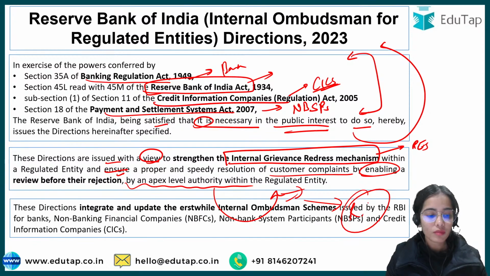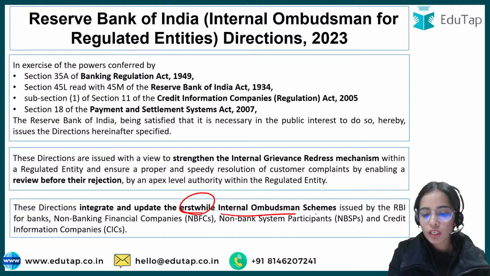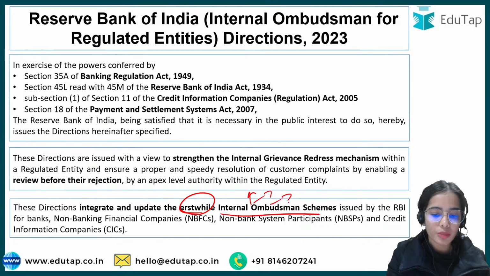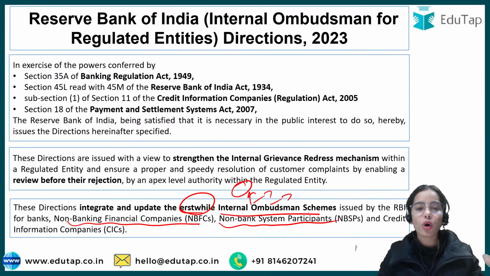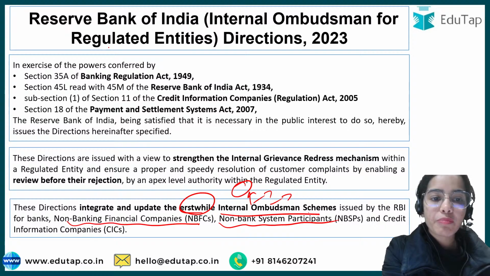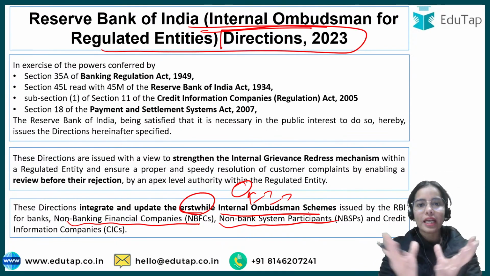Okay, so these directions integrate and update the current, so there are currently different internal ombudsman schemes: internal ombudsman schemes for the banks, for the non-banking financial companies, for the non-bank system participants, for the credit information companies. They all have been integrated and updated, and there is a complete master direction that has been released for the internal ombudsman for all the regulated entities.